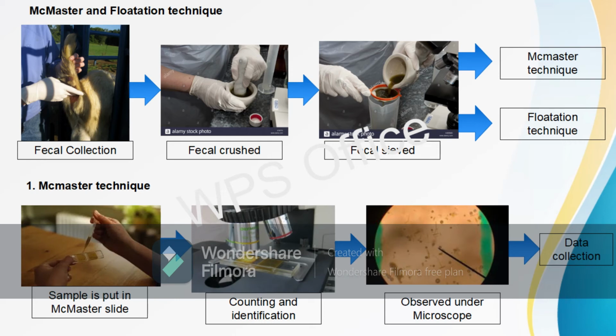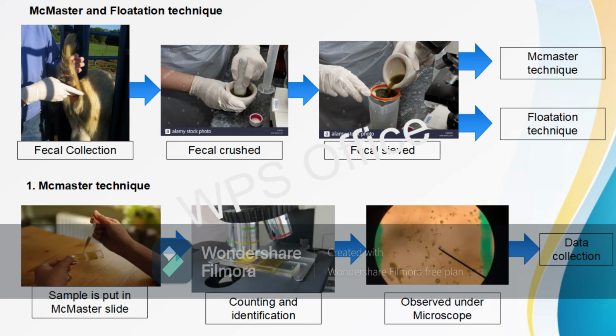Then use a fabric strainer to sieve the mixture into the cup. Press the feces using a spatula or tongue strainer. This solution can be used for both McMaster and flotation techniques. For the McMaster method, immediately take a dropper and drop the strained solution into both McMaster chambers. Insert carefully to avoid bubbles. Fill the entire area and then let the slide rest for 5 minutes to allow eggs to float to the surface. After 5 minutes, immediately place under the microscope and observe and count the eggs.